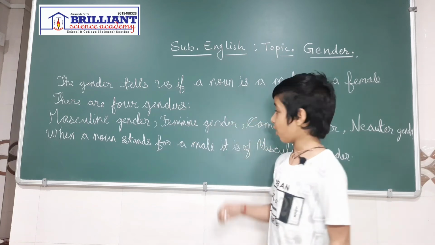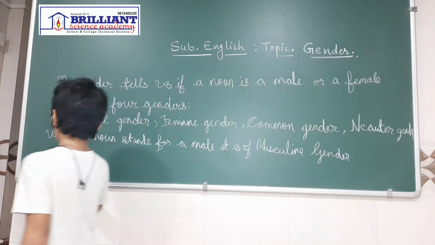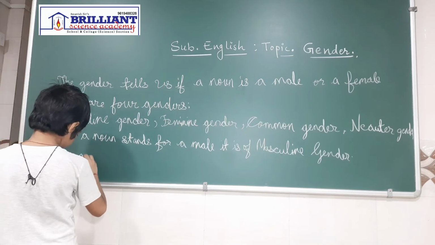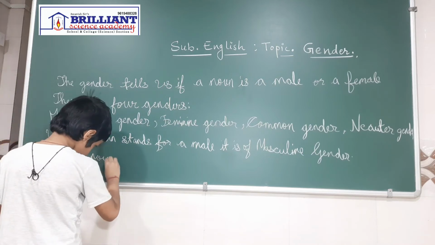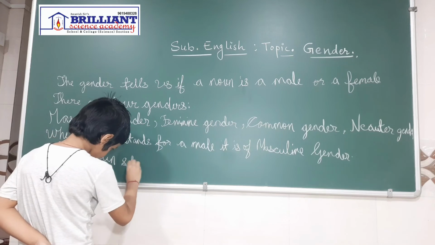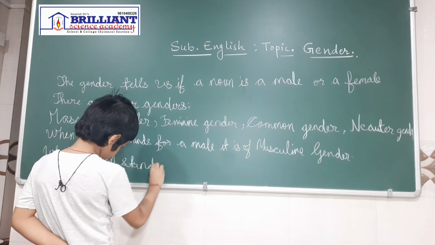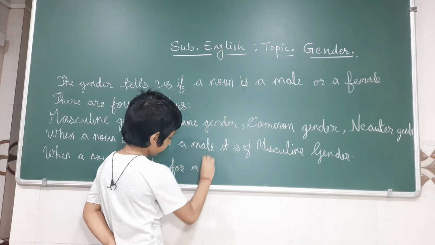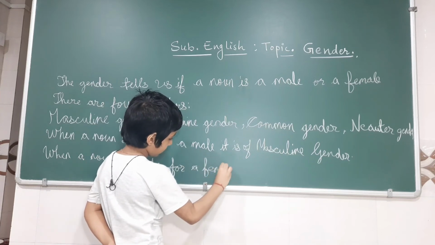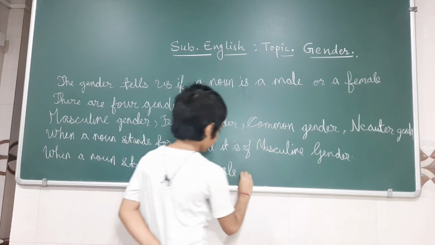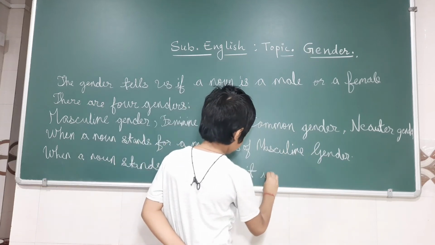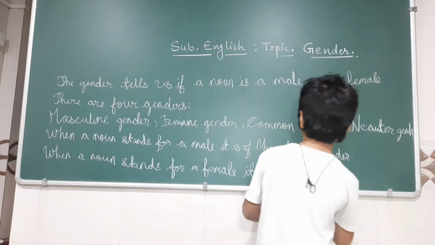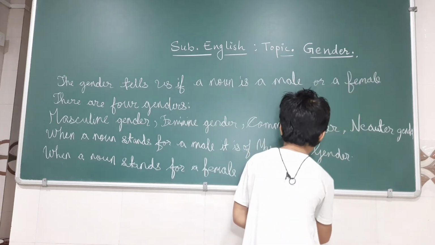Now, when a noun stands for a female, it is of feminine gender.